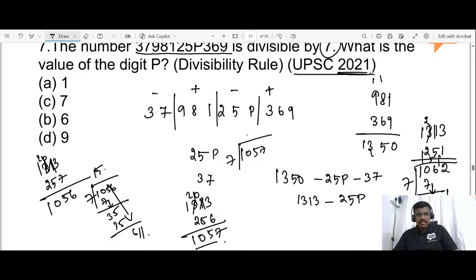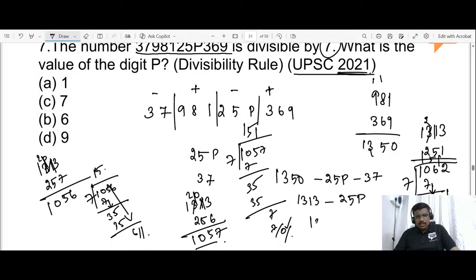Try this: if it is divisible by 7, 7 1s are 7, 7 5s are 35, 7 1s are 7. So it leaves a remainder of 0. Therefore, the P value is 6. 1313 minus 256.